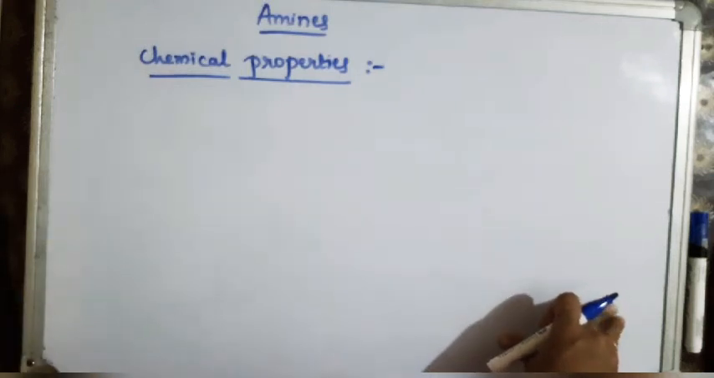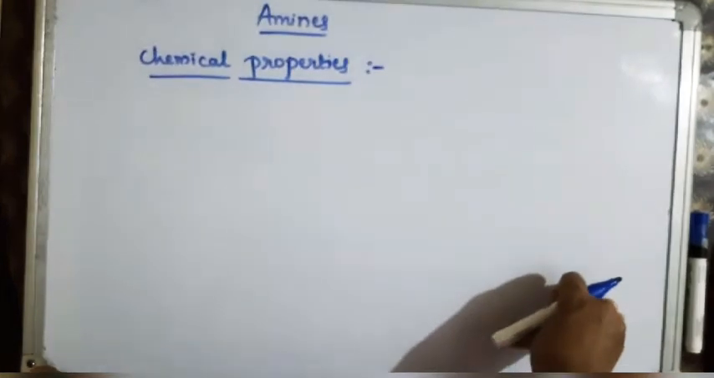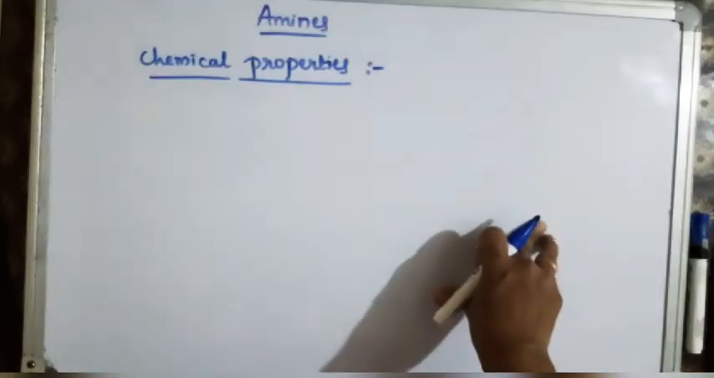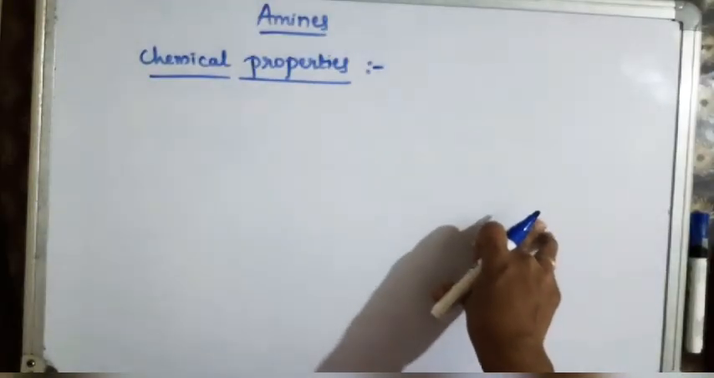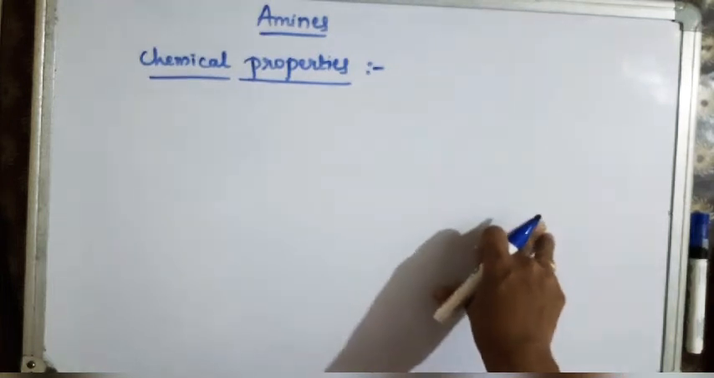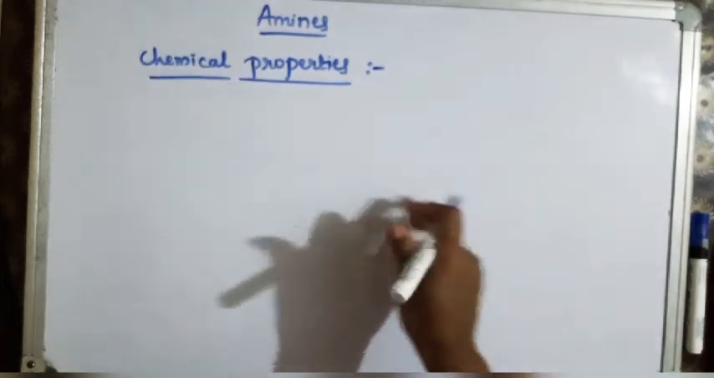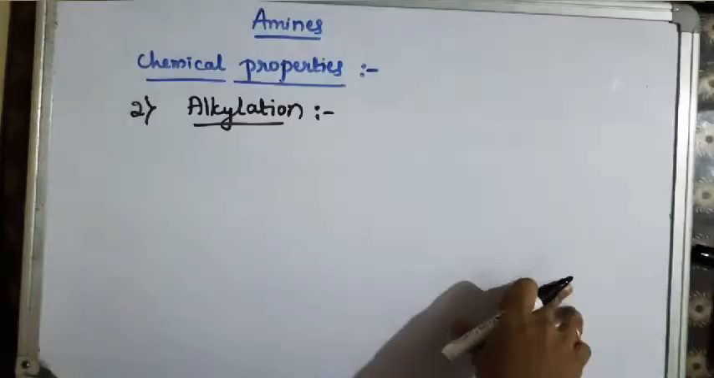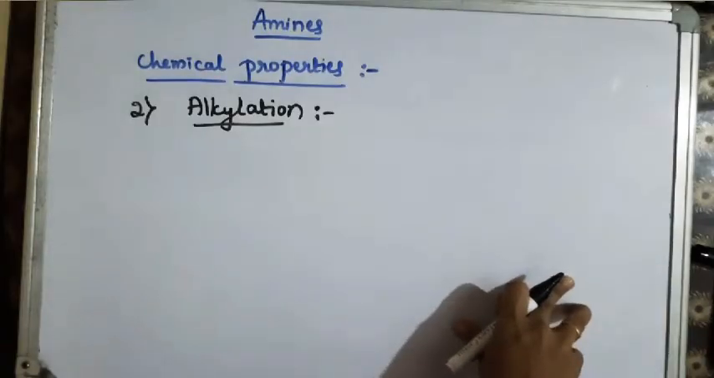Good morning, students. In the previous video lecture on the topic amines, you have studied one chemical property of amines, that is basic character of amines. Today we will discuss the remaining chemical properties of amines. In that, the second one is alkylation. Alkylation is a process of introducing alkyl group.